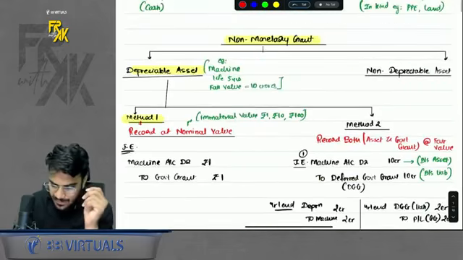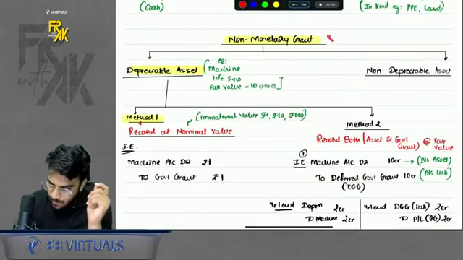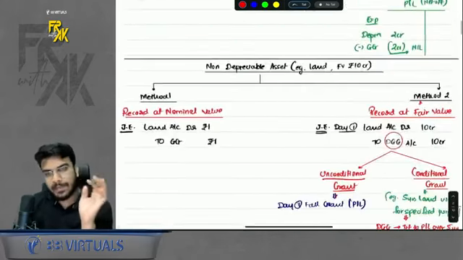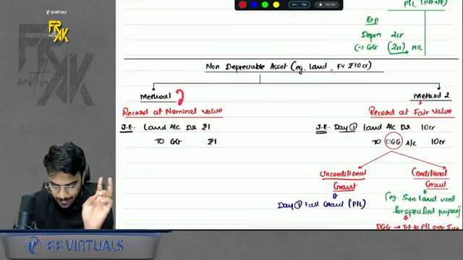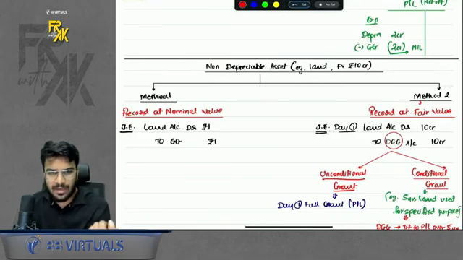Let's say, for example, you received a non-monetary grant for a non-depreciable asset. In that case also, we have two methods. Method number 1, record at nominal value. So you will record the land and government grant at 1 rupee, 10 rupees, 100 rupees.